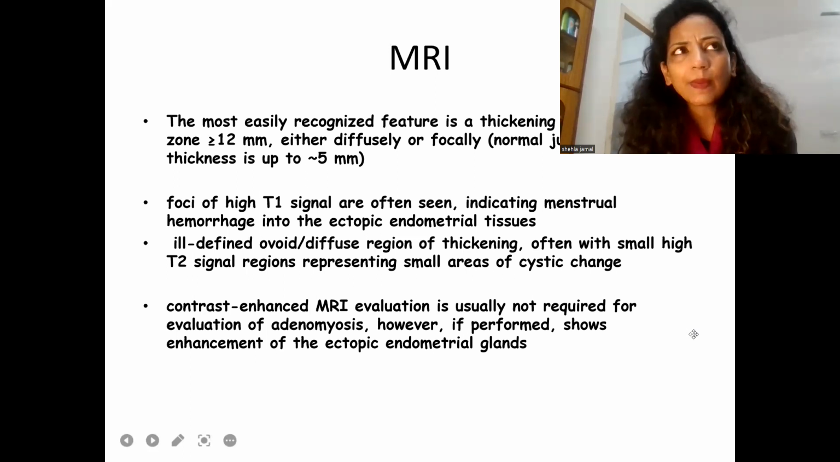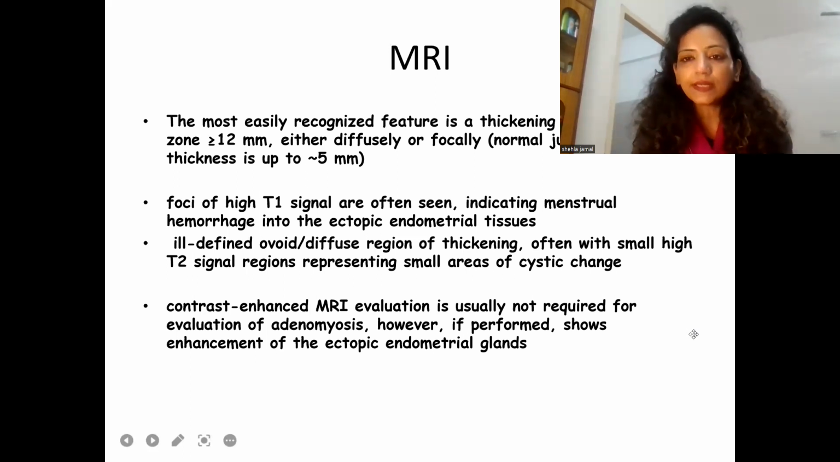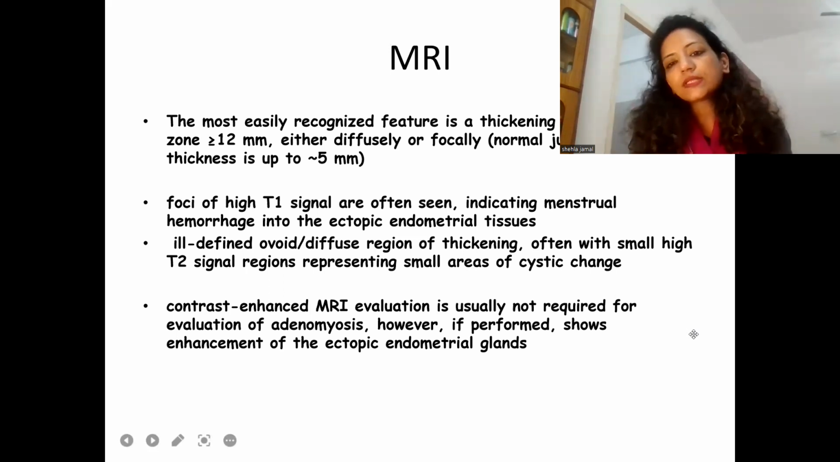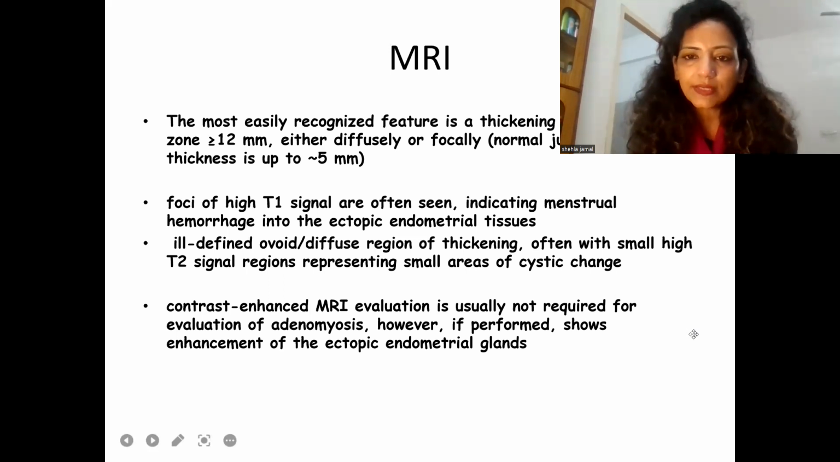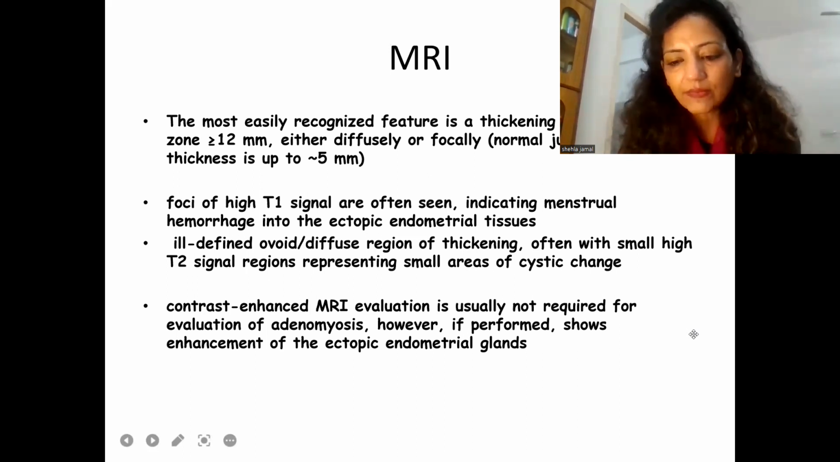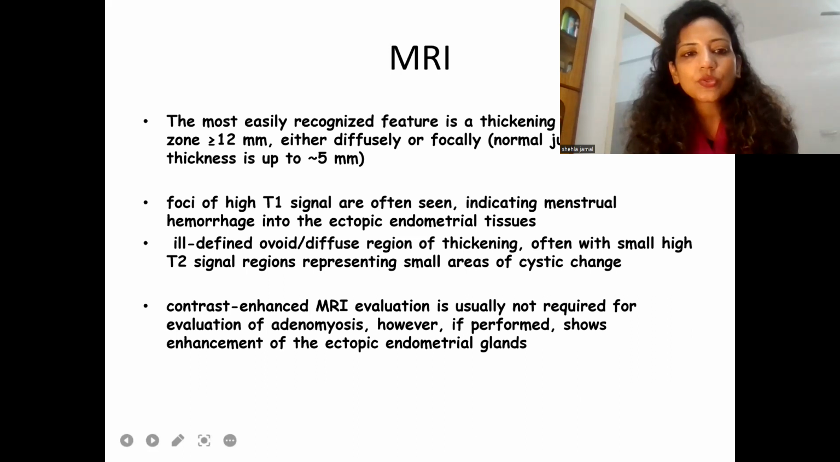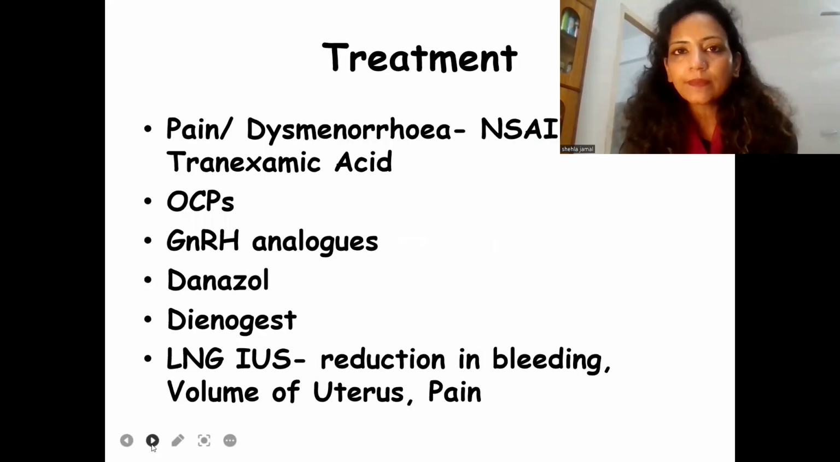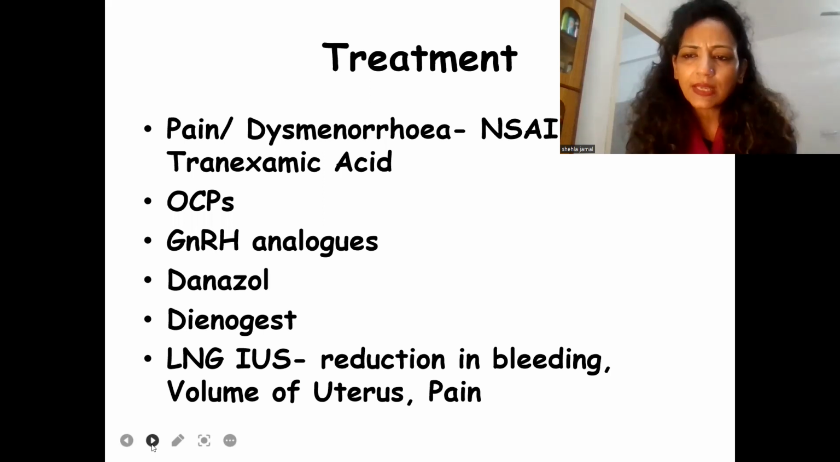Contrast enhanced MRI just for making a diagnosis of adenomyoma is rarely required. However, if it is done, as I said, for other reasons, it shows enhancement of the ectopic endometrial glands, which is very, very specific. So, when we are done with the ultrasound and MRI and history and examination, we are almost 98% sure that this is a case of adenomyosis.